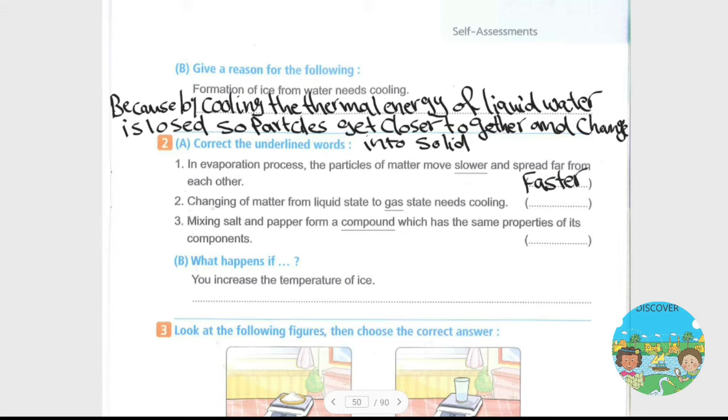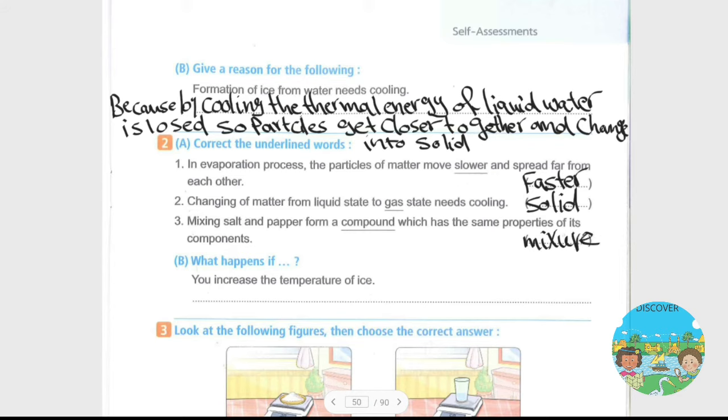Question number 2: changing of matter from liquid state to gas state needs cooling. The answer is solid state. Question number 3: mixing salt and pepper forms a compound which has the same properties of its components. It should be mixture, not compound.